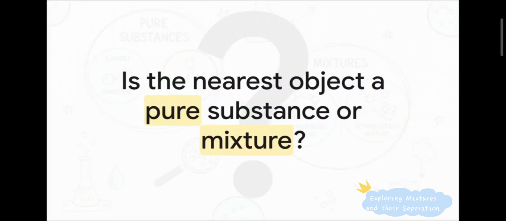So, I want to leave you with one final provocative challenge. Look at the object nearest to you right now. Could be a pen, a cup of coffee, your phone case. Look closely at it. Armed with your brand new classification superpower, ask yourself, is it a pure substance or is it a mixture? And if it's a mixture, is it homogeneous or heterogeneous? Keep analyzing your world and stay curious.